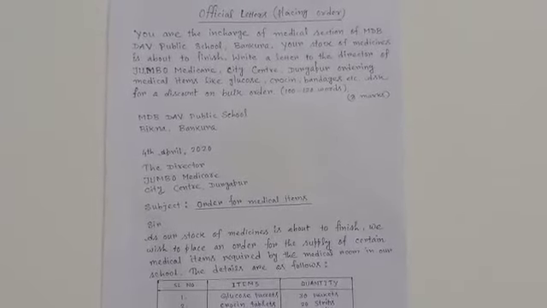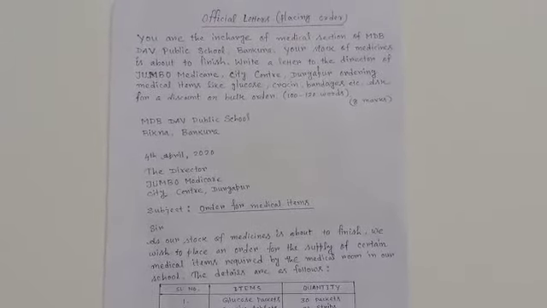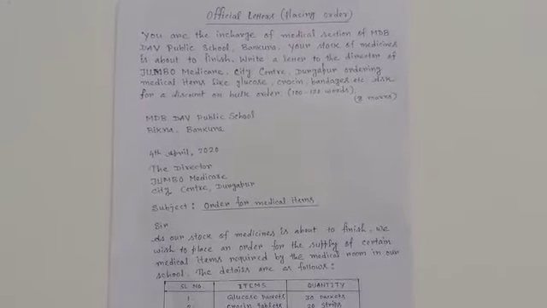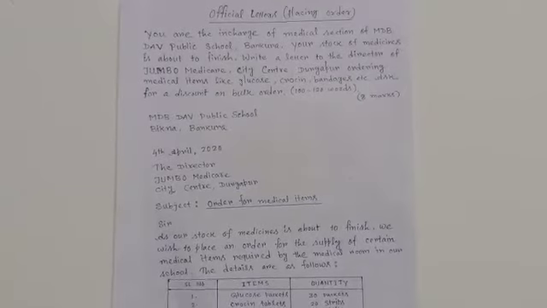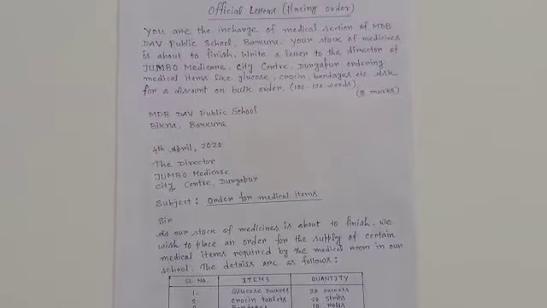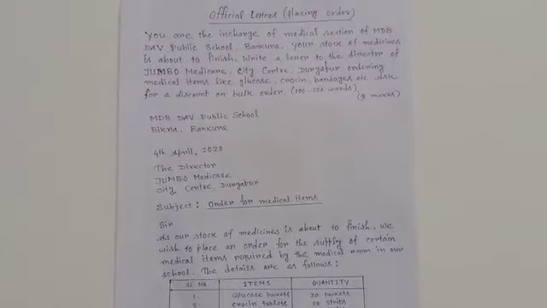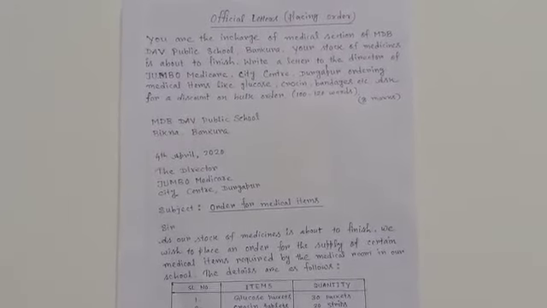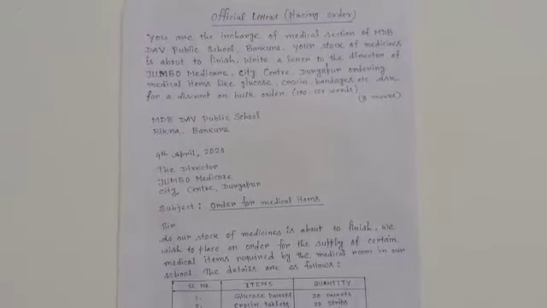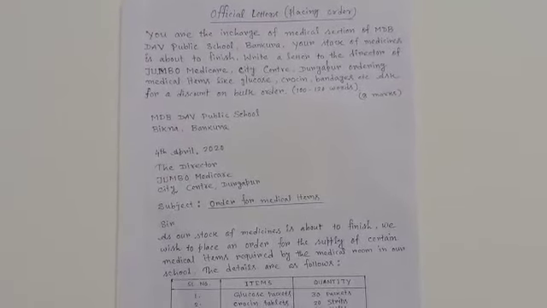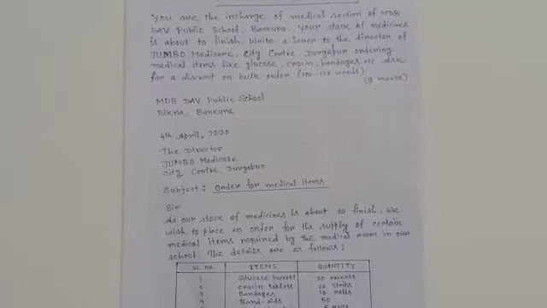Official letters, placing order. So dear students, today we are going to learn official letters and how to write a perfect placing order letter. Let us start with an example. Suppose you are the in charge of medical section of MTB Public School, Bankura.